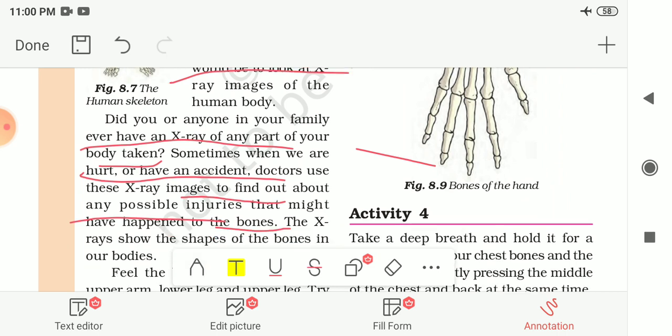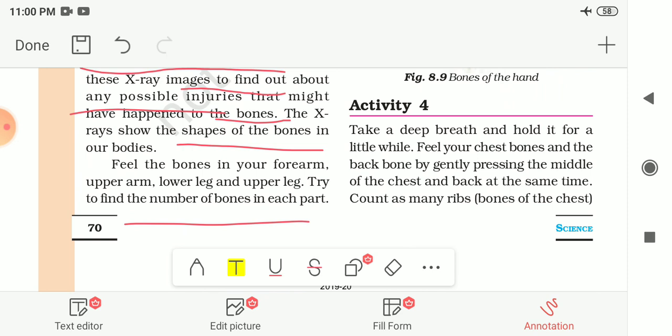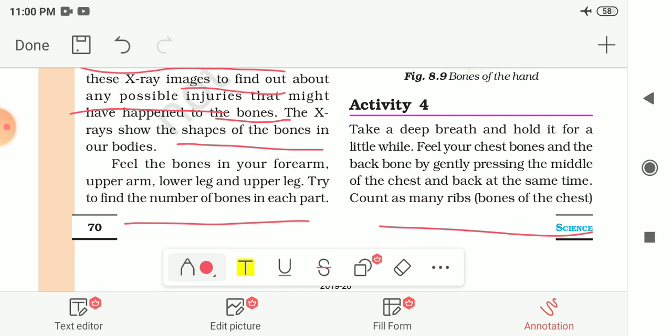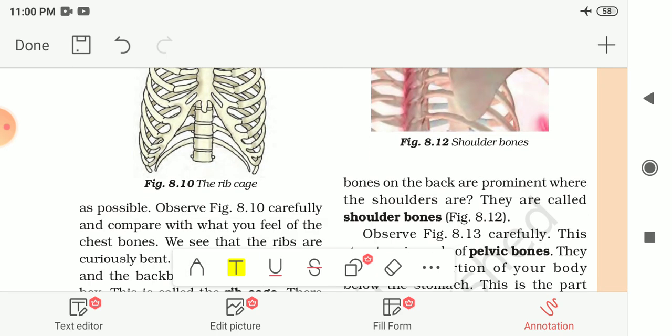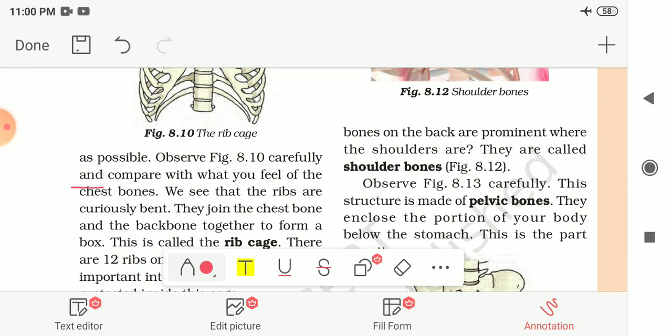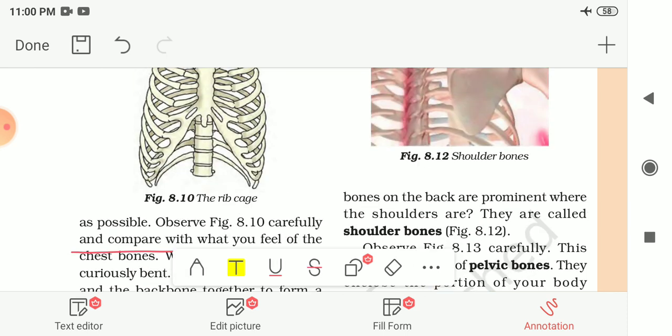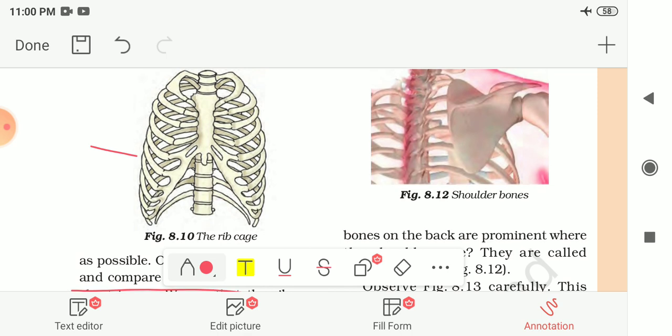Now here another activity is given to you, that is activity number 4. For that, take a deep breath and hold it for a little while, and at that time only feel your chest bones and the back bones by gently pressing the middle of the chest and back at the same time, and count as many ribs, that means bones of the chest, as you can, and observe this figure carefully and compare it with what you feel about the chest bone. So you will notice that the chest bones are around this size, or they look like this one.